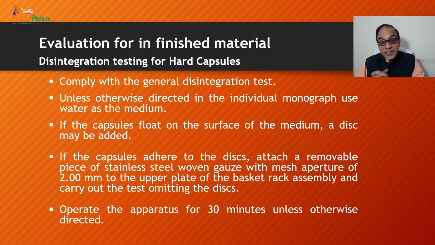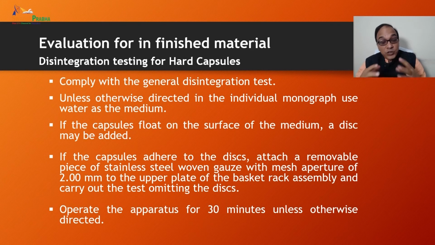Now, the disintegration test for hard capsules. It should comply with the general disintegration test as given in the pharmacopoeia or the individual monograph, unless otherwise directed in that monograph. Use water as the medium. If the capsules float on the surface of the medium, a disc may be added.